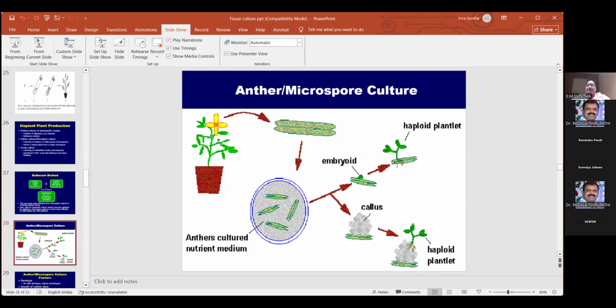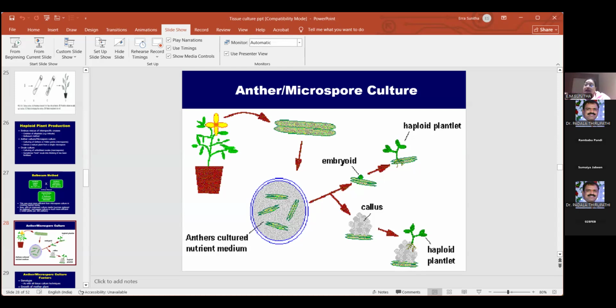Then next it can be anther or microspore. It is a male gamete. Same, you take the pollen grain. So this is the anther. Taking anthers, you directly culture them on the nutrient media. It is of two types, as I told you, tissue culture is always two types: direct organogenesis, or through callus. From this you can get callus, and through callus you can get the haploid plants, or directly from the anthers you can get somatic embryogenesis, and from that you can get the haploid plants. But whatever it may be, from the embryo rescue and from this anther culture or the ovule culture, you will be getting only the haploid plants.